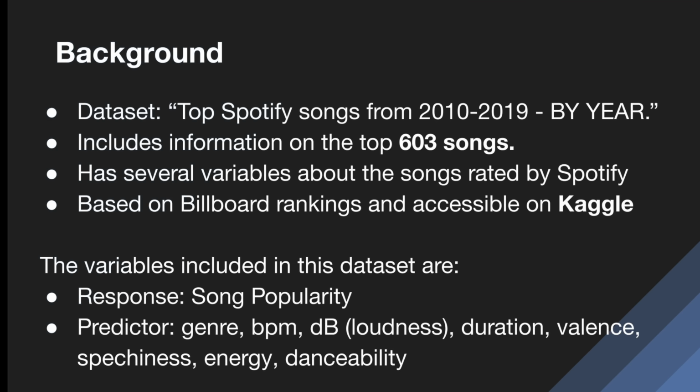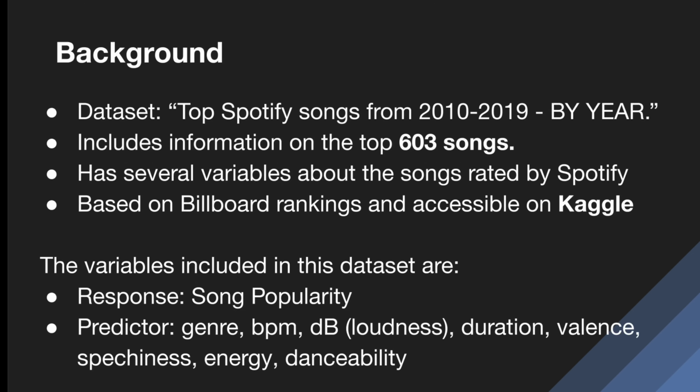For our project, we identified a dataset called Top Spotify Songs from 2010 to 2019 sorted by year. This includes information on the top 600 free songs from that time frame. It has several variables about the songs rated automatically by Spotify and is based on Billboard rankings and accessible on Kaggle. The variables included in this dataset range from song popularity to genre, BPM, loudness, duration, valence, speechiness, energy, danceability,